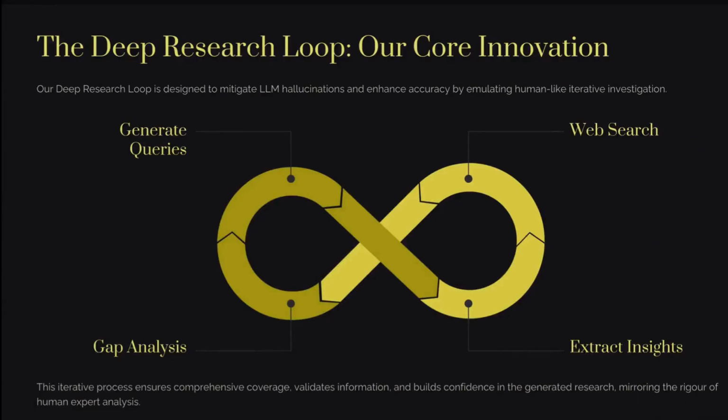Our key innovation, as you can see on the slide, is our deep research loop, which is designed to mitigate LLM hallucination and increase confidence in results. The deep research loop has four steps. First is generating a query, and then web search. We are currently using Tavily and DuckDuckGo, but as our project is decoupled, we can integrate more web search APIs also. Then it extracts insights and identifies gaps. This loop will continue until the deep response is generated.